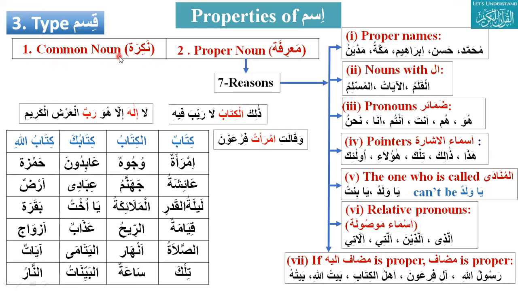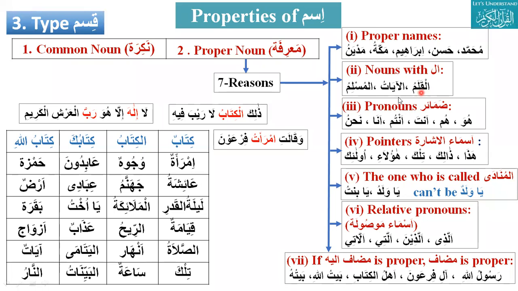Any example of common noun? Like kitab, qalam, these are common nouns. And proper noun? There are 7 reasons for a noun to be a proper noun. Just remind us about these. First one is all proper names of people like Muhammad, Hassan, Ibrahim, or cities like Makkah, Madian. Names of a person or place will be treated as marifa. Second is all nouns starting with al.